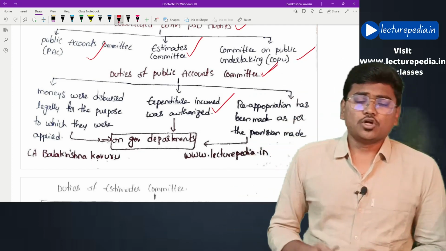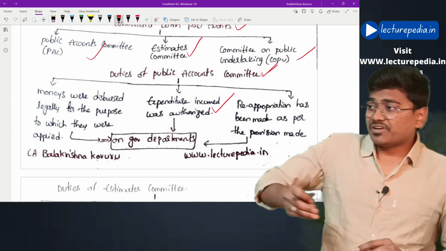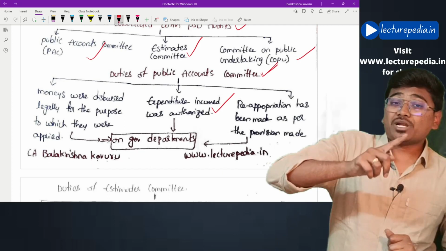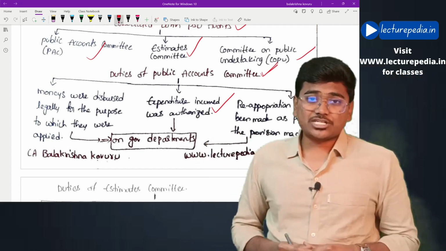Next, whether expenditure was authorized. Generally, in case of all government organizations, if any expenditure has to be incurred, that has to be authorized by a proper officer. Whether such authorization is actually there or not.